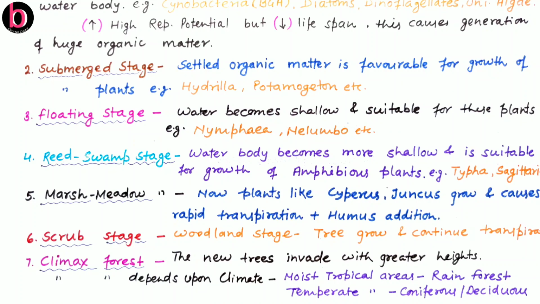For example, if environmental condition is tropical and moist, then there will be growth of dense rainforest, while if environmental condition or climatic condition is temperate, at that site there will be growth of coniferous or deciduous forest. So ultimately a water body that was earlier naked is converted into highly enriched dense forest. This conversion process may take 1000 or more than 1000 years in that particular area.